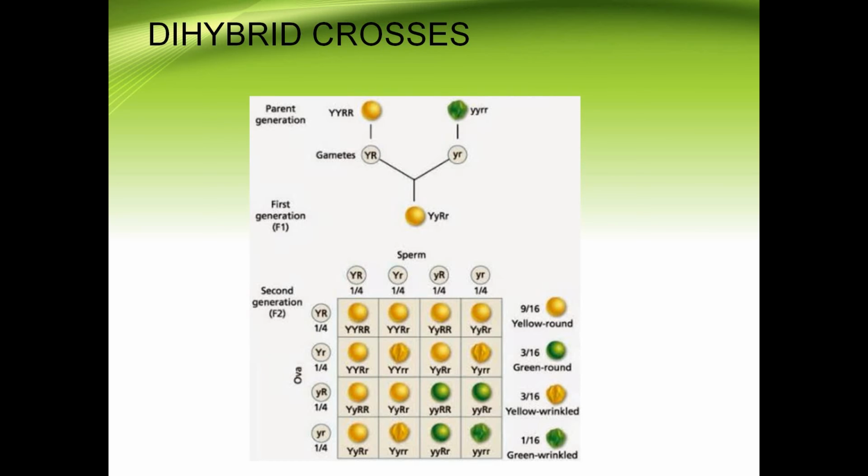These gametes have produced the first generation offsprings. F1 is the first generation offsprings, and these offsprings were found to have yellow and round seeds. The F1 generation were found to have yellow and round seeds in heterozygous condition. This is heterozygous condition. Capital Y, capital R, small r.